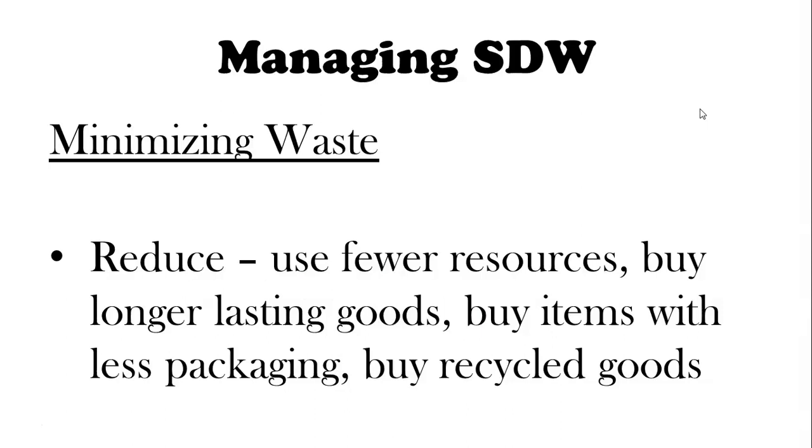We'll be starting with the best of the 3, reducing. Just simply use fewer resources. Also, we can do things such as change shopping habits, which could mean, for example, buying longer lasting goods, or buying items with less packaging, buying goods that are made of recycled parts, avoiding things that are imported. Good luck with that one. Choosing products that are more energy efficient. We don't have to change our entire lifestyles, we just have to be a little bit smarter with purchasing.